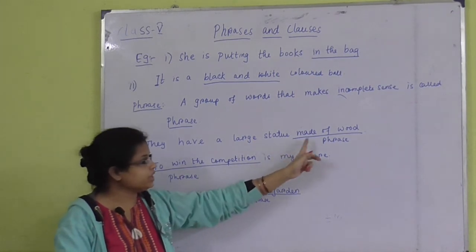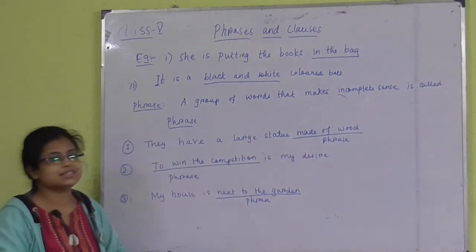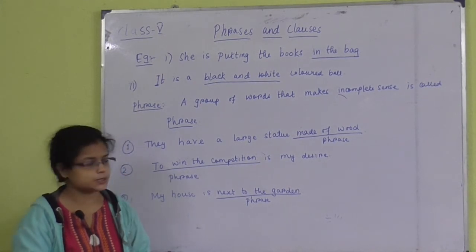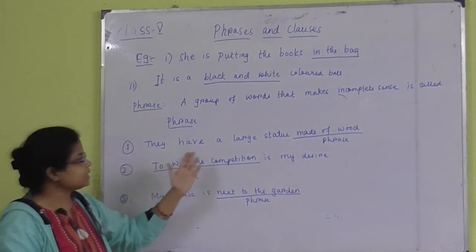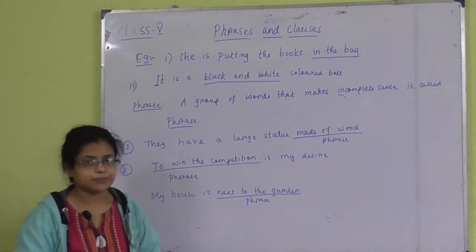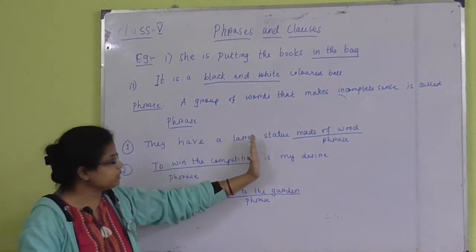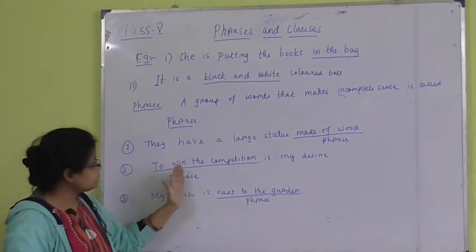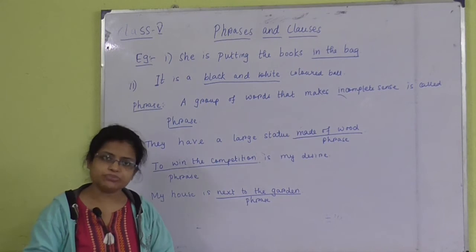But if I write made of wood in this sentence, then the quality of the sentence will be enhanced. Number 2, to win the competition is my desire. If I only write to win the competition, it does not have any meaning. So to win the competition is also a phrase.